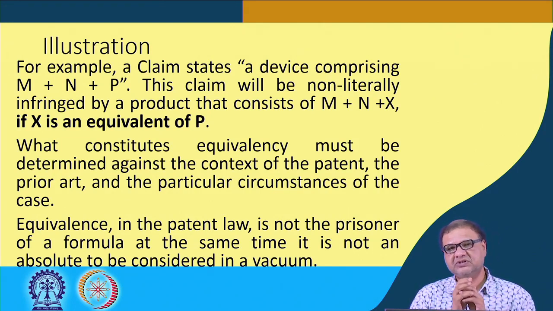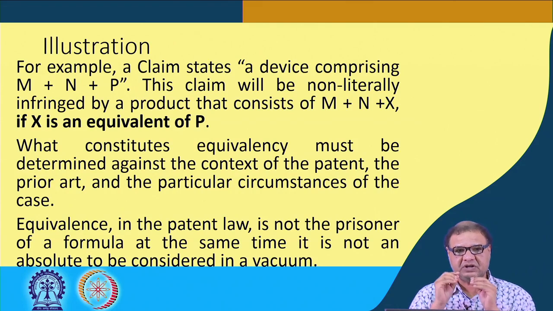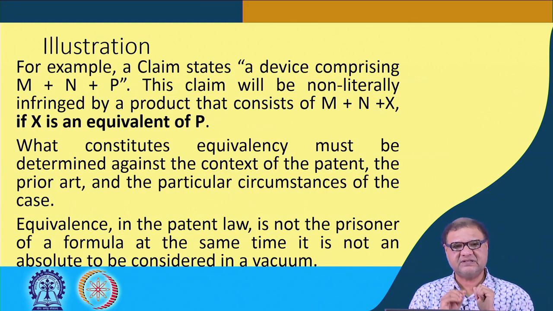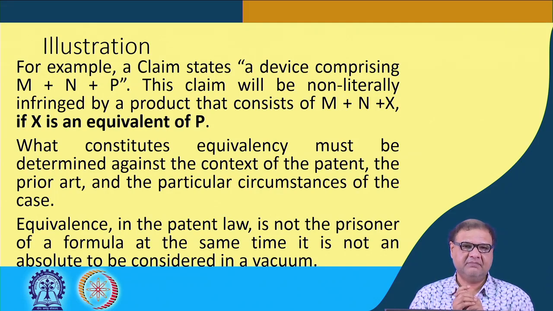Now, as I was mentioning, it is one of the most complex doctrines. Why? Because what constitutes equivalency must be determined against the context of the patent: number one, the context of the patent, the prior art and the particular circumstances of the case. Equivalence in patent law, and this is the most important issue, has no hard and fast rule. At the same time, it is also not to be considered in a vacuum. So, equivalence in patent law is not the prisoner of a formula.